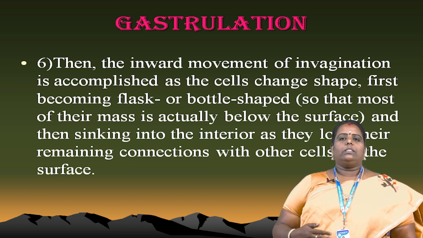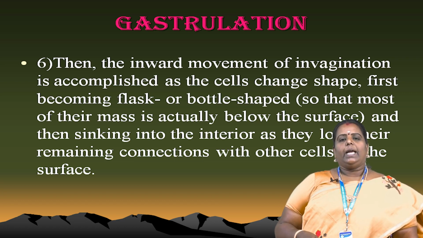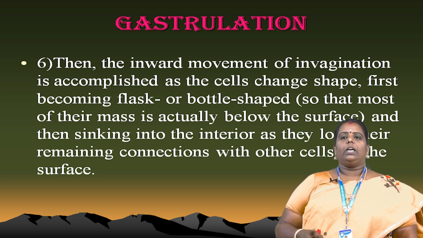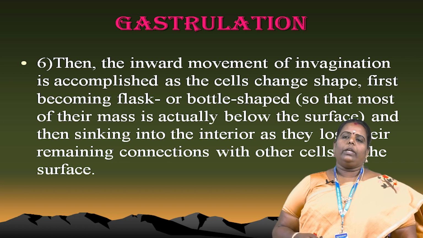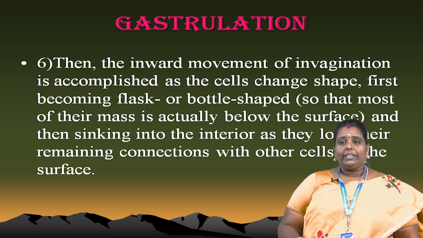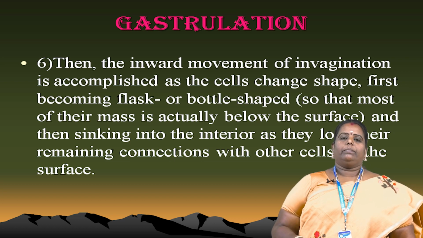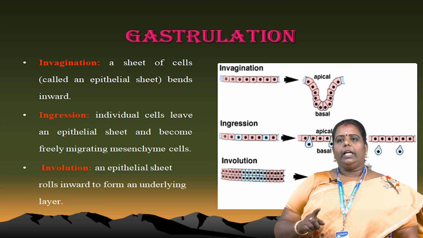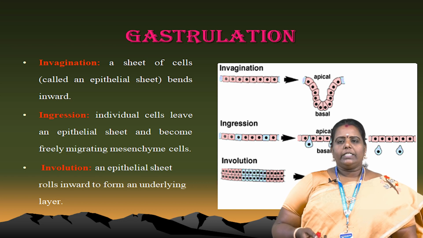Cells, organs, everything also changes during gastrulation, and the movement of the cells, invagination, is very important. That is the gastrulation stages.